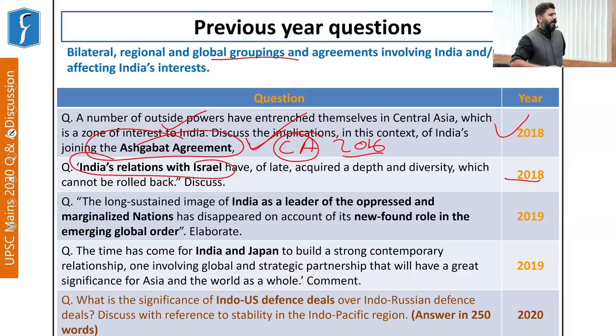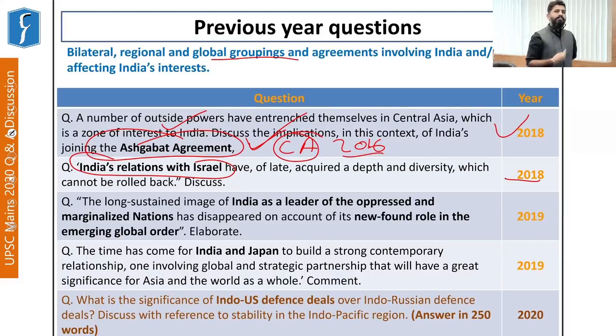Now there, what happens is that because Israel and Palestine have been fighting and India had got its independence from a colonial power, India was against any kind of aggression by Israel on Palestinian territory. And India has always supported the statehood of Palestine. However, of late we see that it has become important for India to pursue its interests, and that is why we have created a new policy as far as Israel is concerned, which is known as the de-hyphenation policy. That is, we continue to support the Palestinian cause. However, that will not cost India its relations with Israel. So we are also focusing on improving our relations with Israel.